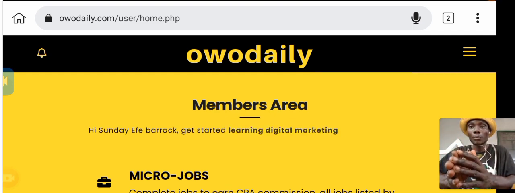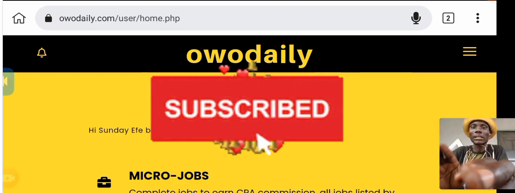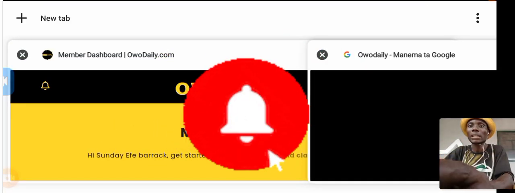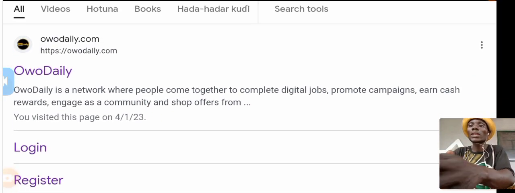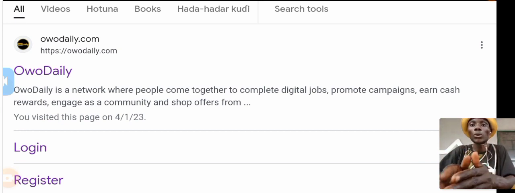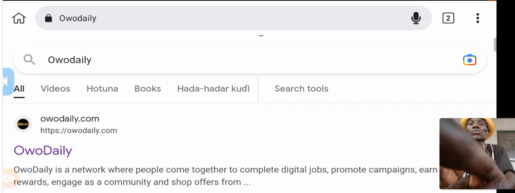Before I move on, you can also search it on Google. You can search Owodaily on Google and you will see their details. Let me switch to the Google side. You can see here on Google, Owodaily. Owodaily is a network where people come together to complete digital jobs, promote campaigns, earn cash rewards, engage as a community, and shop offers. And there are many things that you can do in Owodaily.